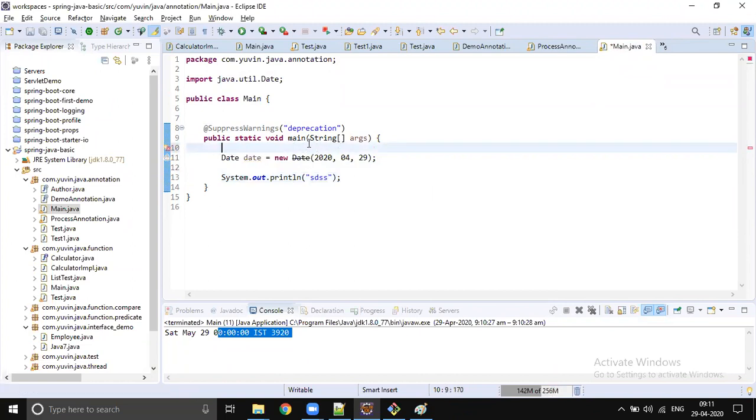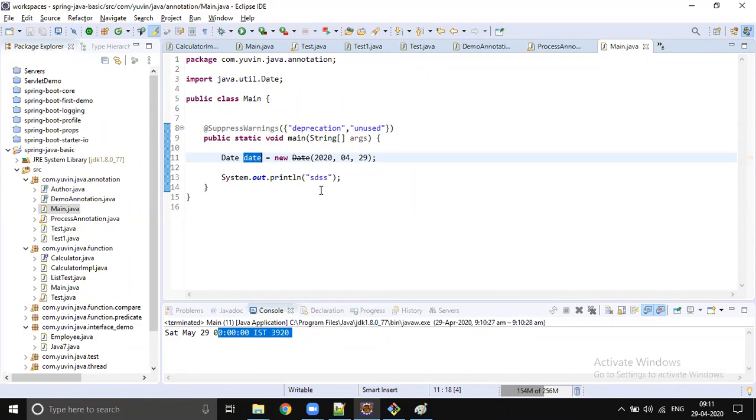This can be comma separated also, in an array. You can use multiple warnings, suppress warnings, in one place. Okay, so see that error is gone. Even though we are not using date, still that error warning is not coming. So we use suppress warnings to suppress the warnings.